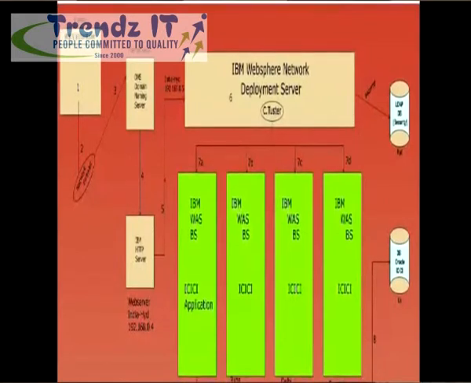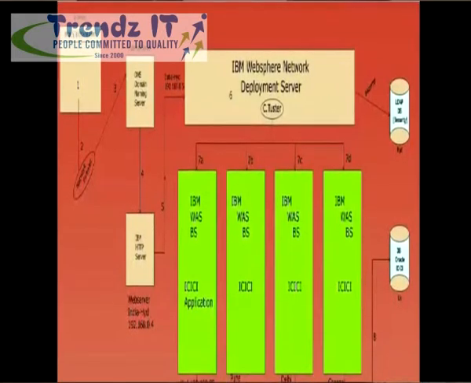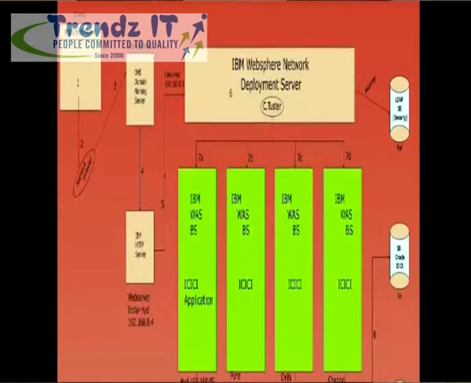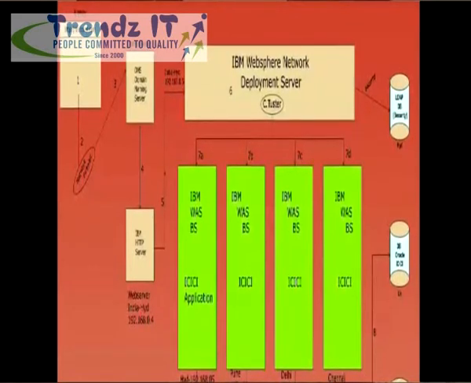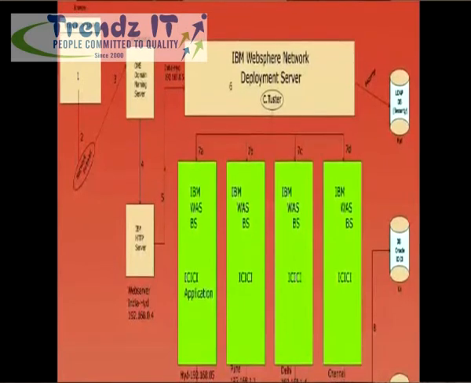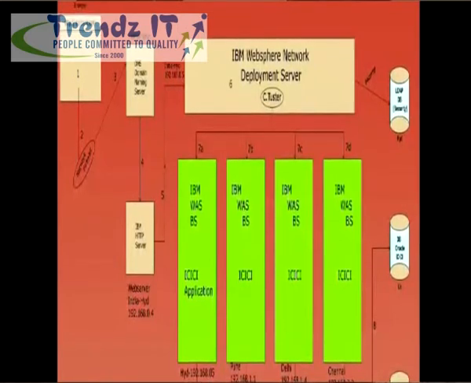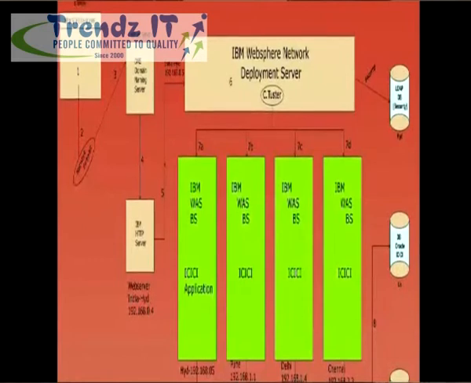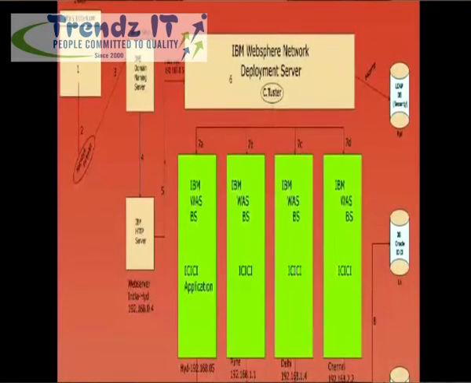There we have a facility called cluster. Under that cluster, all the other IBM WebSphere application servers are grouped in a network. If as an admin I deploy the application under the cluster, that application will run in all the IBM WebSphere application servers which are running under the 4 locations. How can an end user access it?